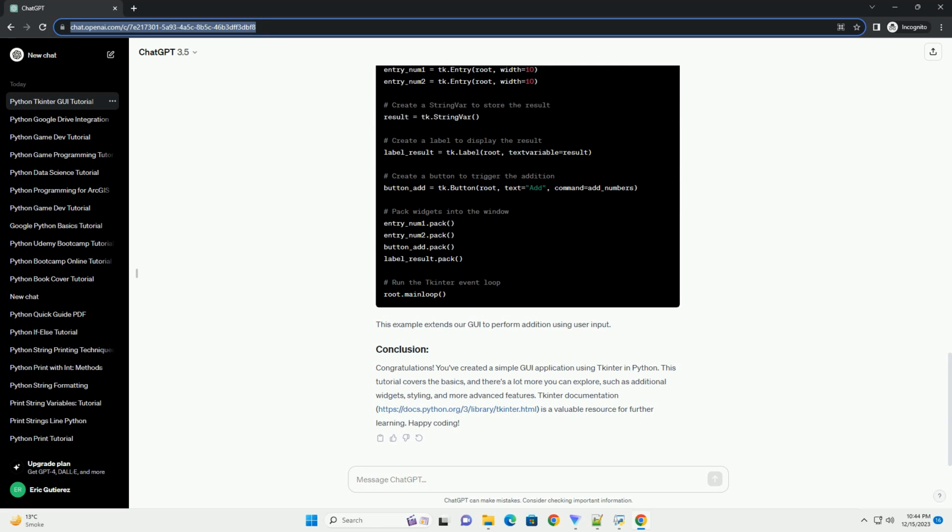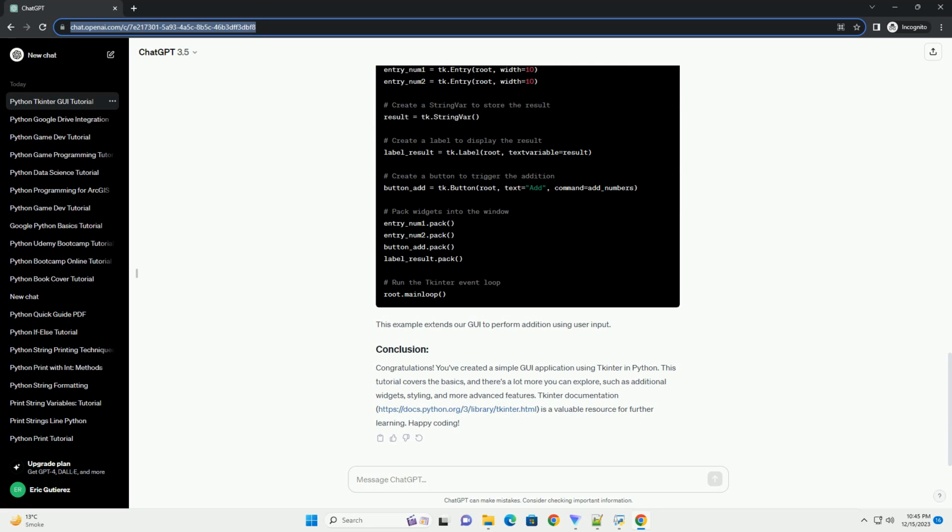Now, let's make the button interactive by adding an event handler. The command parameter in the button widget specifies the function to be called when the button is clicked. Let's create an entry widget to get user input. The entry widget provides a text entry field. We retrieve the entered text using the get method. Here, we demonstrate the use of checkboxes and radio buttons.